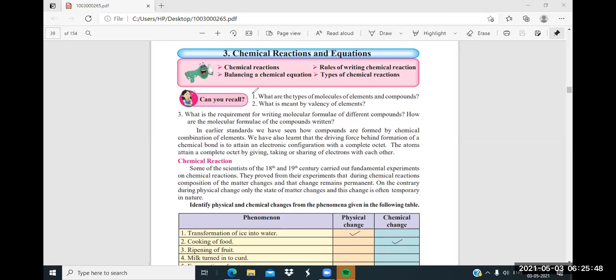Correct. So now what do you mean by valency of elements? Last week only we have seen.